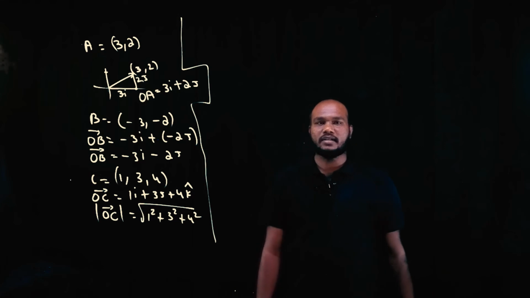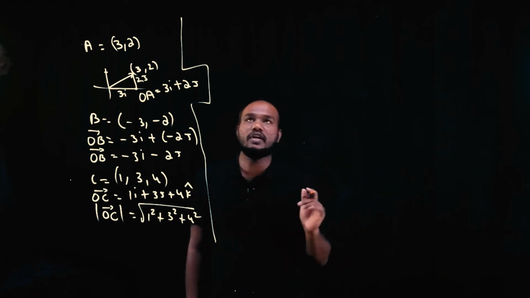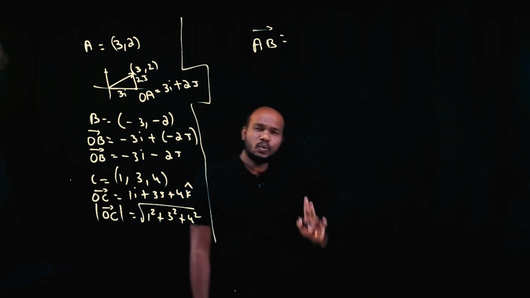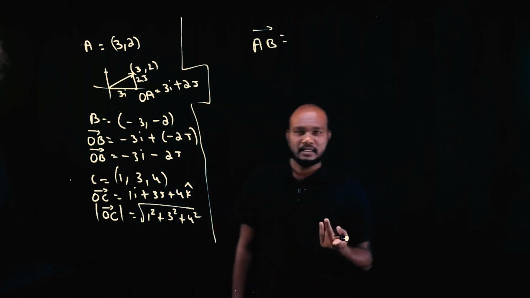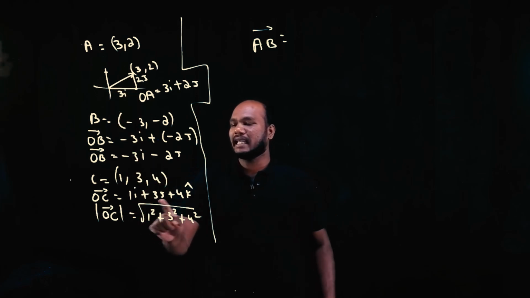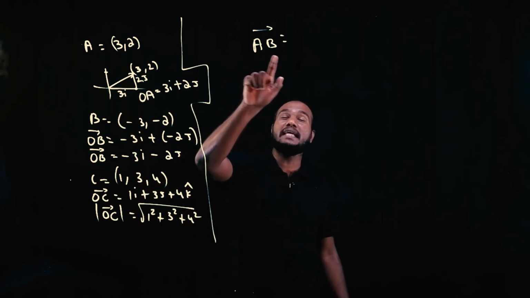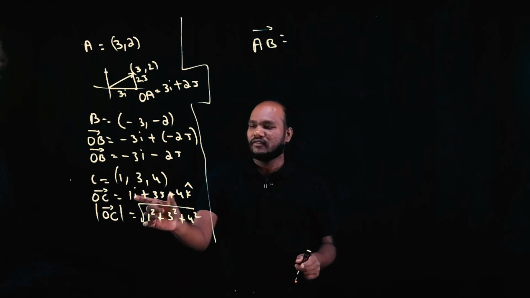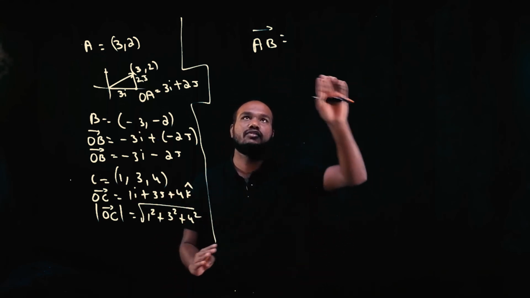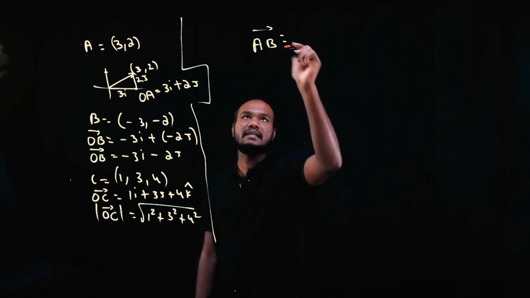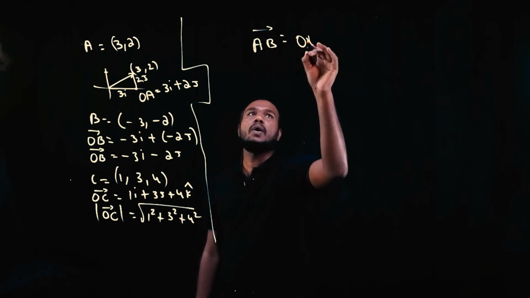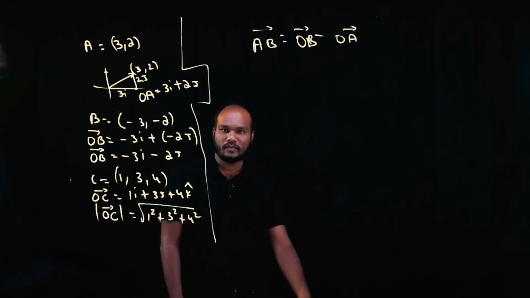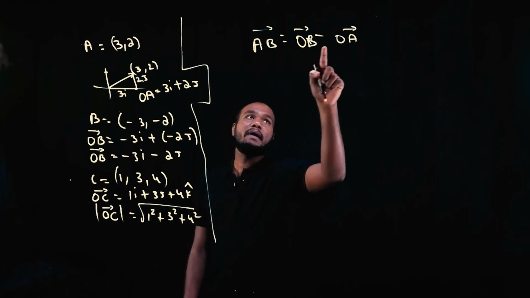Okay, see here. How to find a vector, I will tell you. There are two different kinds of vector problems. Either ijk will be given directly, or AB and AC will be given. Whenever AB and AC are given, we have to find the vectors from here. Just listen to the definition of the AB vector. AB vector is OB bar minus OA bar.